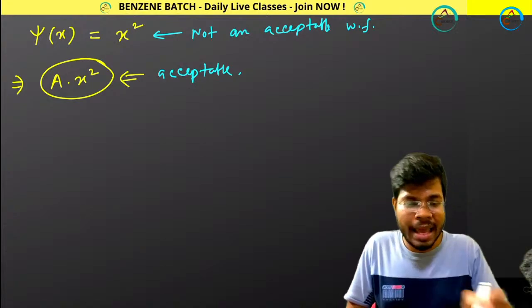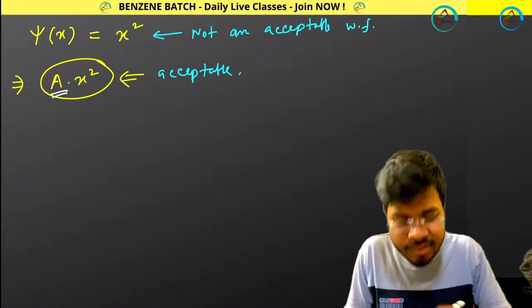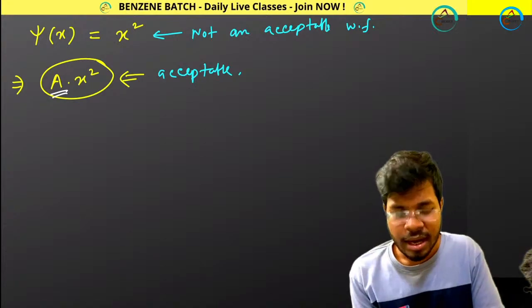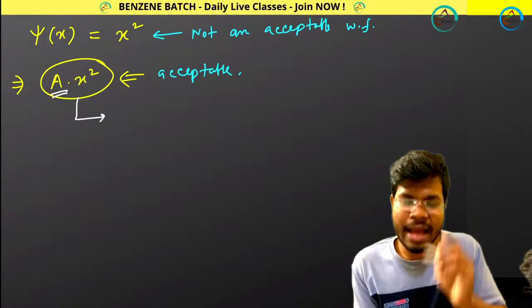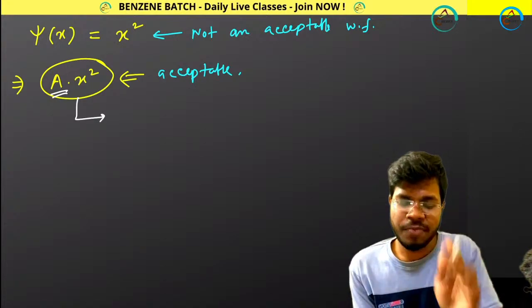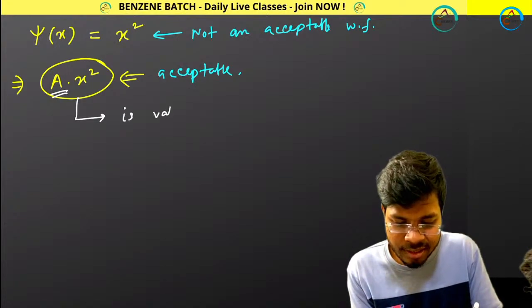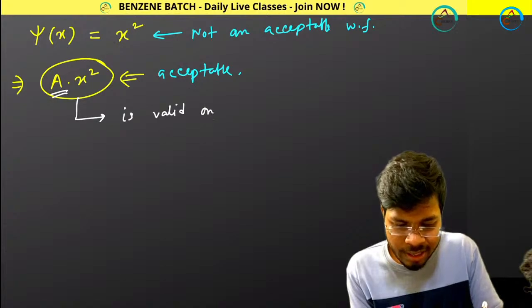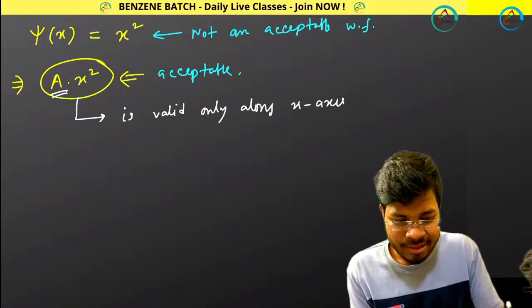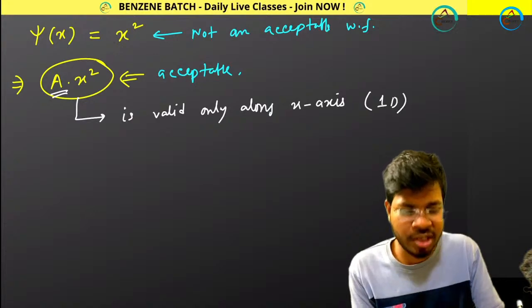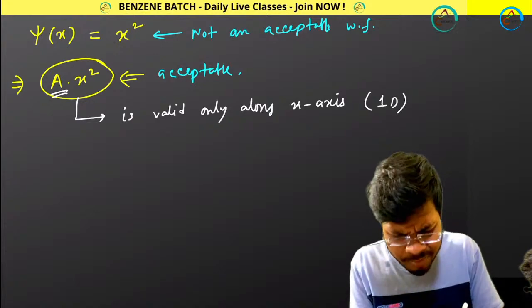Now can you calculate the value of a? So I am giving you certain information that this wave function is valid only along the x-axis, that means only along one dimension. I am giving you the range.